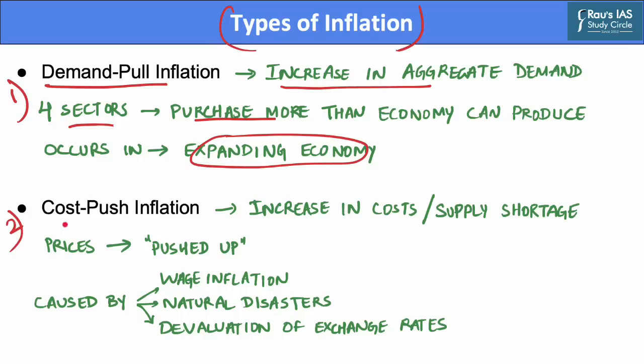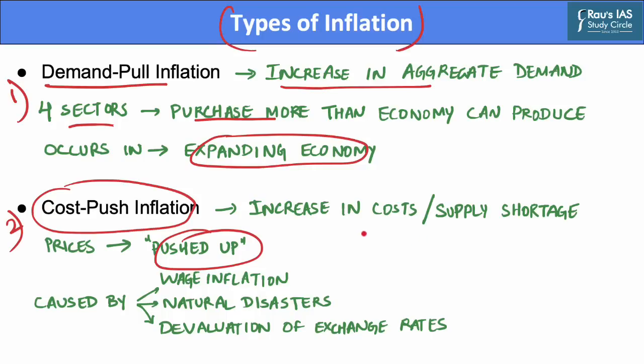The second type of inflation is referred to as cost push inflation. Cost push inflation basically means that prices have been pushed up by an increase in costs of any of the four factors of production, that is land, labor, capital and entrepreneurship. Or there is a supply shortage which allows the producer to raise prices.